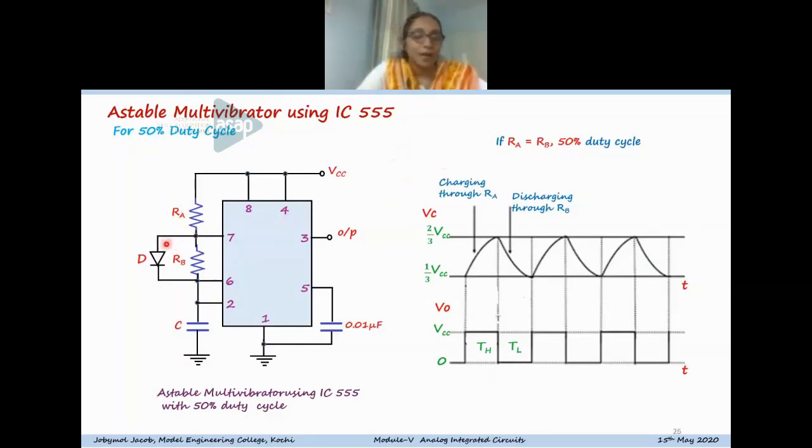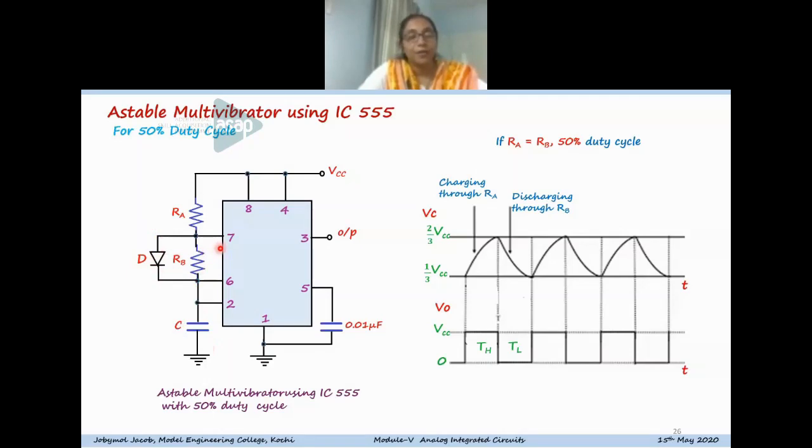Across RB, we can connect a diode in this direction, so that during charging, the capacitor will charge only through RA and the diode, which will be forward biased. So the charging path will be RA, the diode and C. During discharging, the diode will be reverse biased, so that discharging takes place through RB alone.